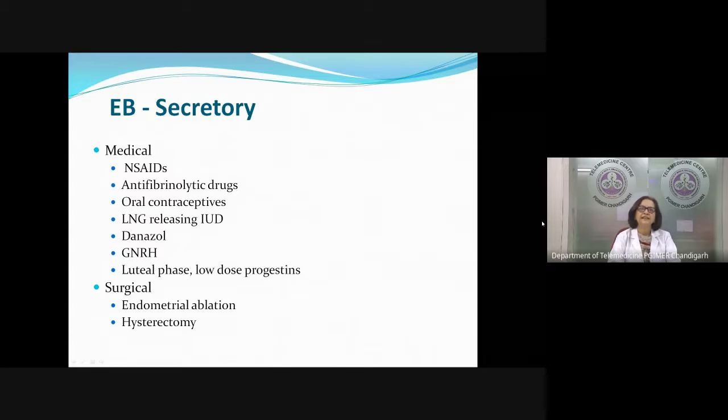If the report comes secretory, it means there is no malignancy, there is no pre-malignant condition also, and she is ovulatory. So in this case, our aim is that we have to somehow make her symptomatically comfortable. So we have medical treatment, we have surgical treatment. I have given a list here, but if it is secretory, then the first line would be a non-specific agent which can decrease the blood loss. So amongst all these, we will just discuss them one by one in short, which are the things we can use if the EB report is secretory.